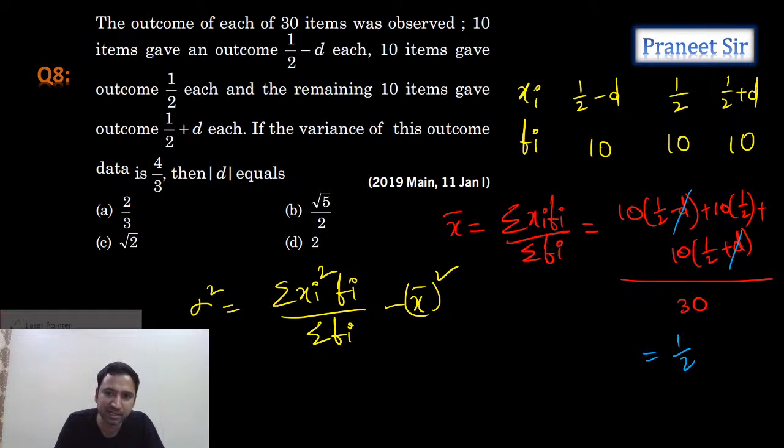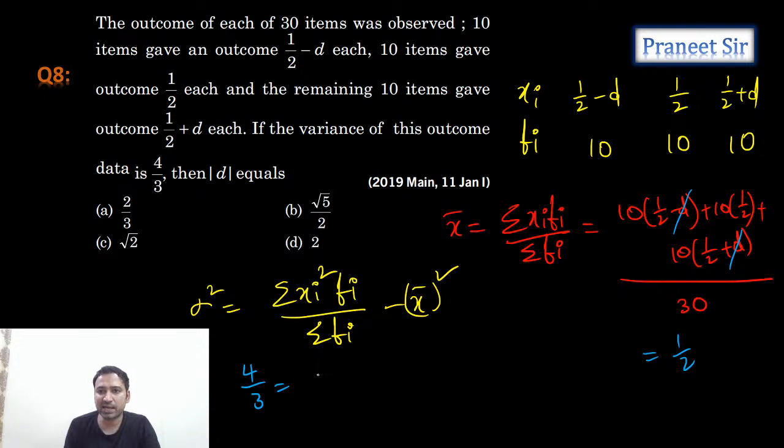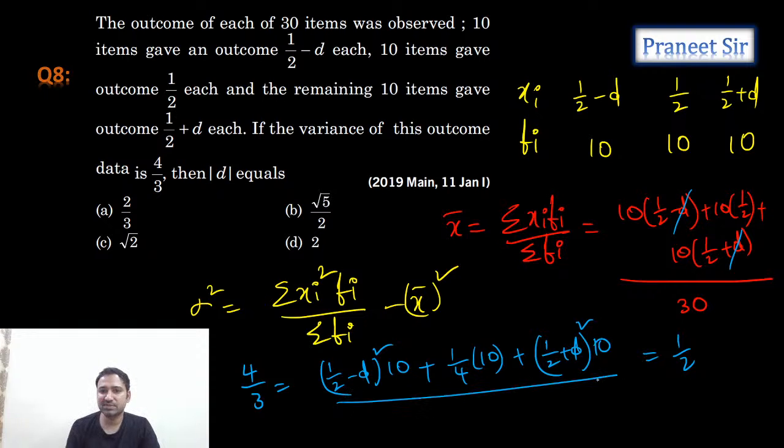So 4 by 3 is equal to sigma xi square. Sigma xi square is what? 1 by 2 minus d whole square into 10 plus 1 by 4 into 10 plus 1 by 2 plus d whole square into 10, divided by the total number of observations, 30.